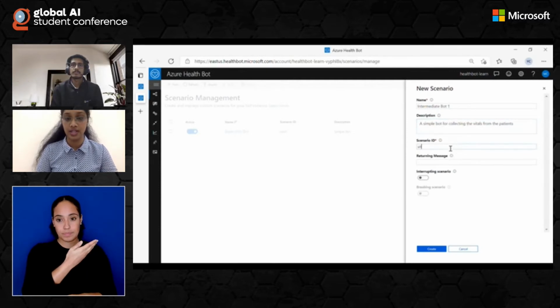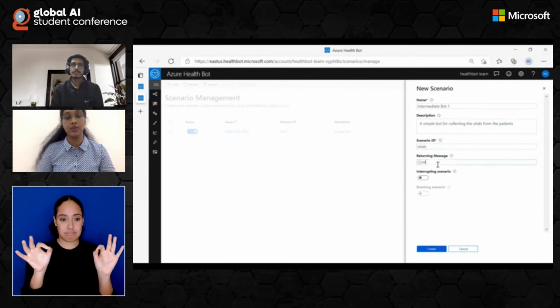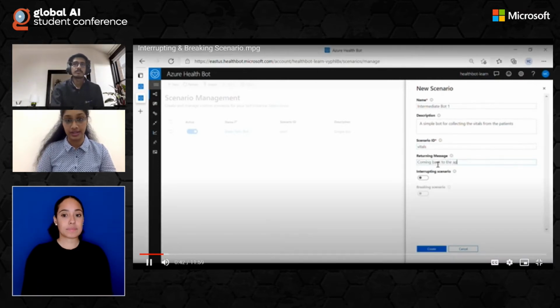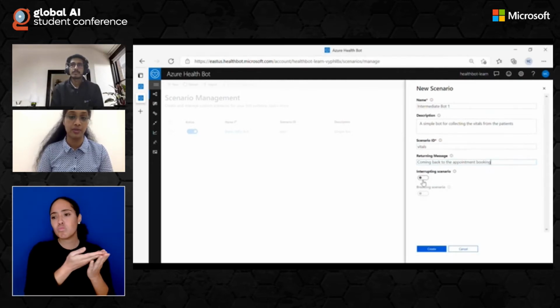In this particular scenario, we will be collecting vitals from the patients, and so I have given the description as so. The scenario ID will be vitals, and this scenario ID will be used later for triggering this particular scenario. The returning message can be anything that needs to be shown to the users when the interrupting scenario is returning back to the main scenario.